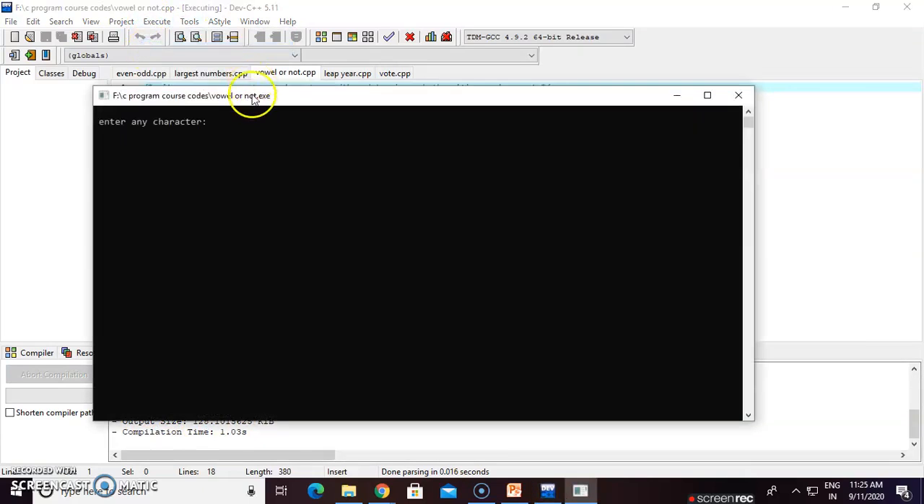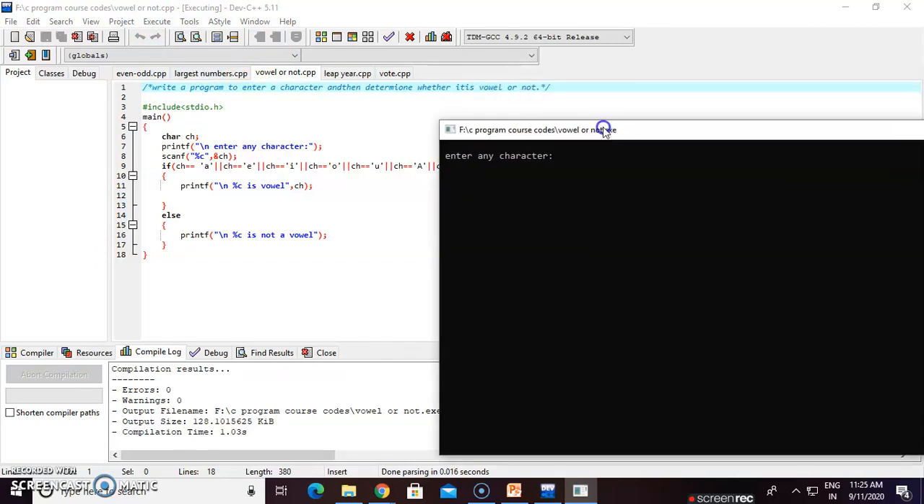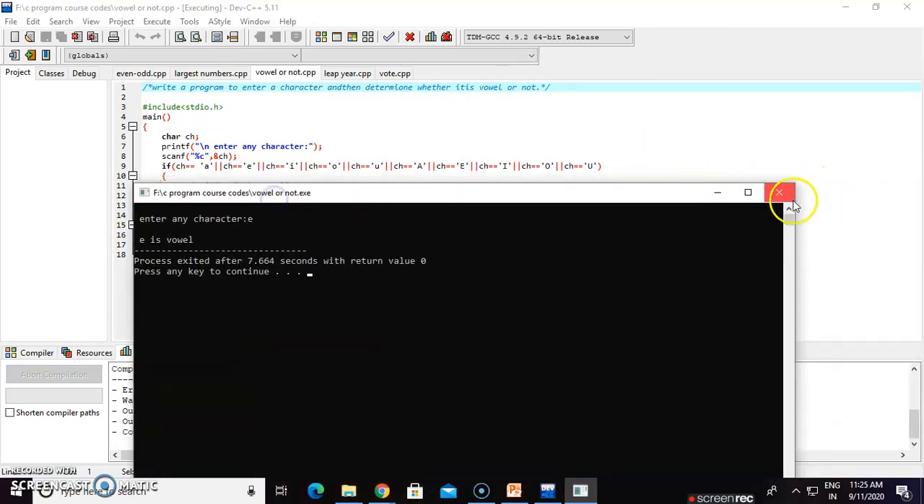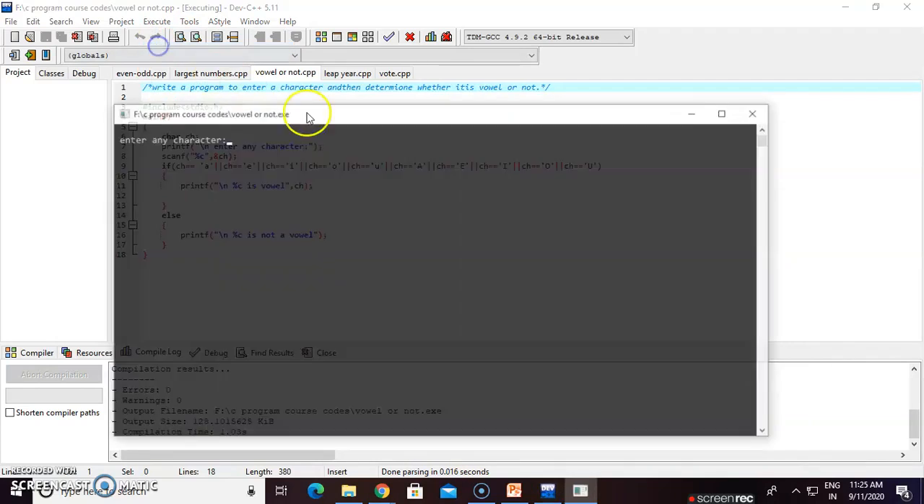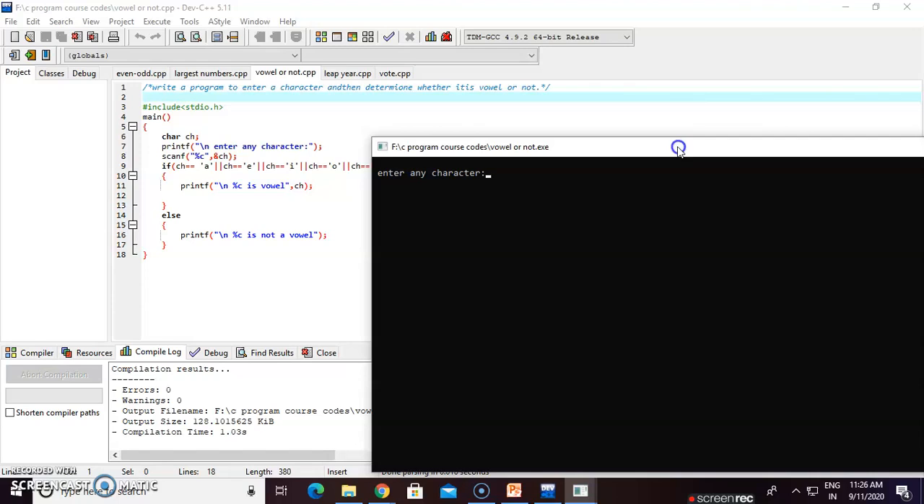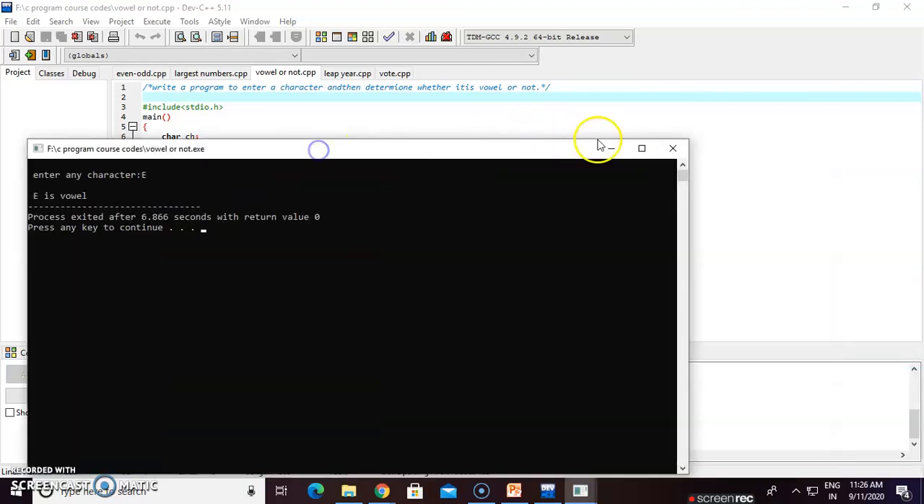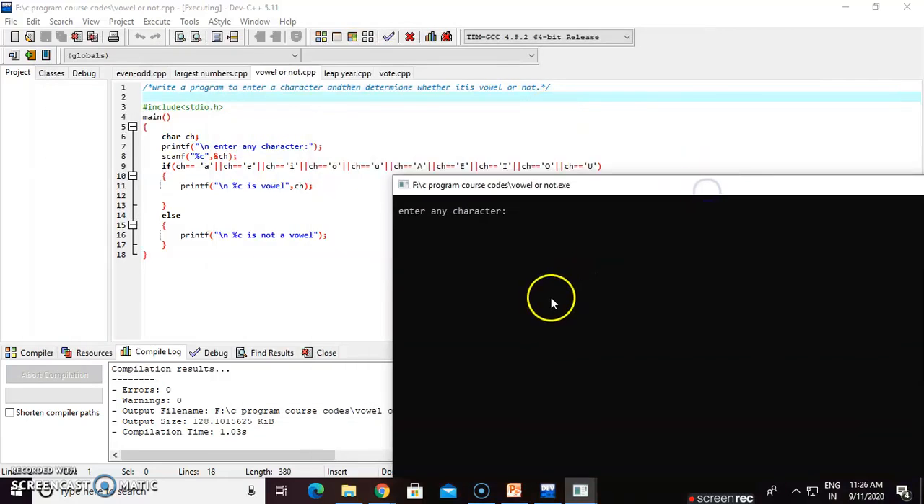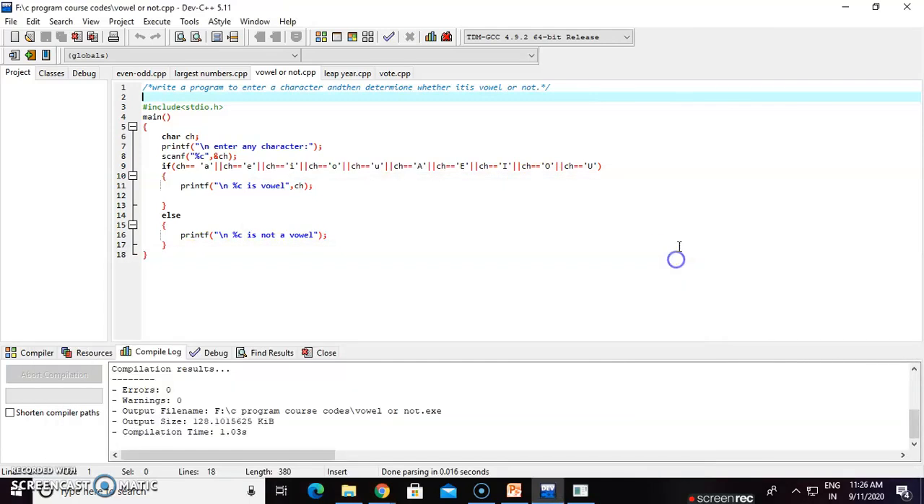Click on the run button. Okay, so here we input the character small e, so it is a vowel. Execute, run again. Here we take capital E. Capital E is a vowel. Now again I execute it with T. It's not a vowel, so T is not a vowel, right?